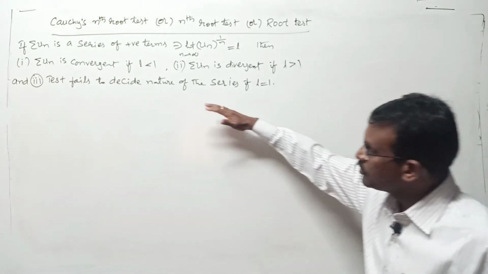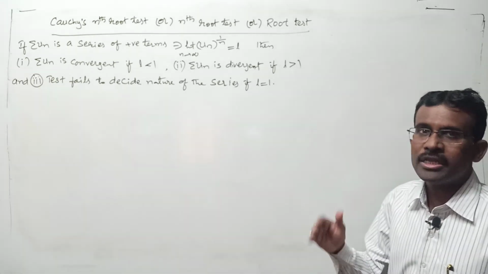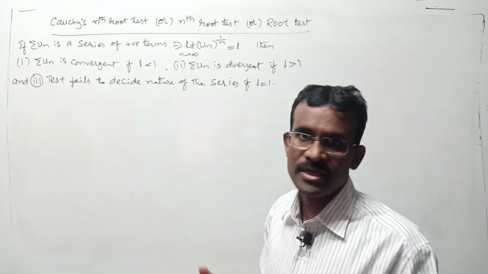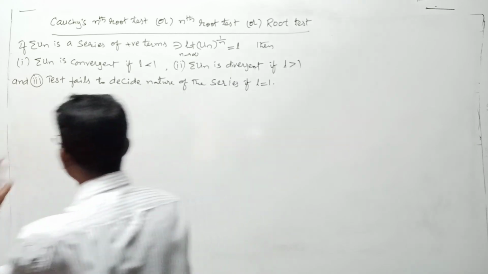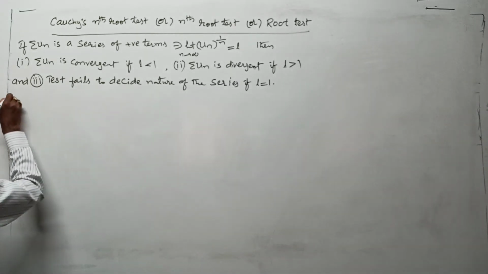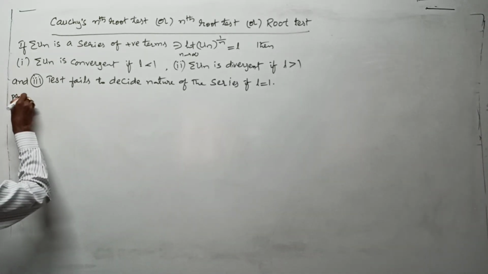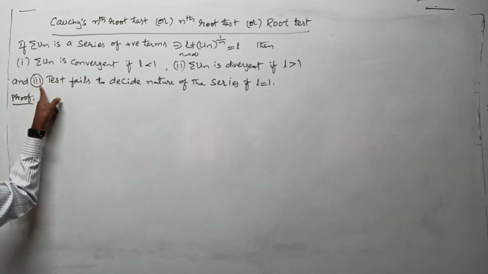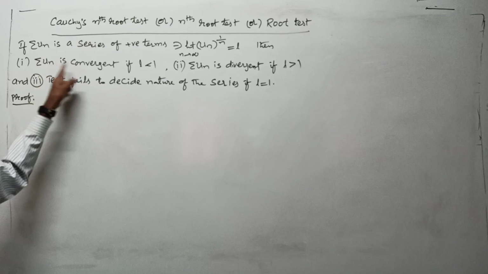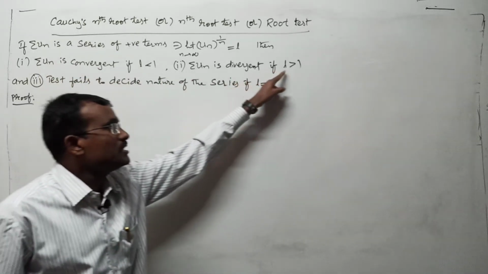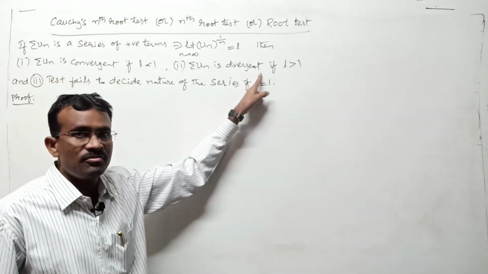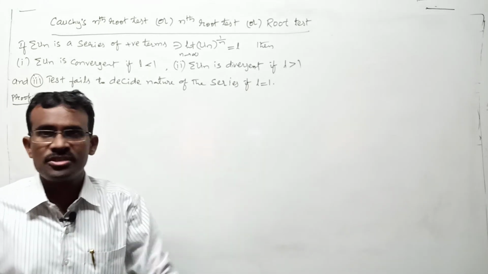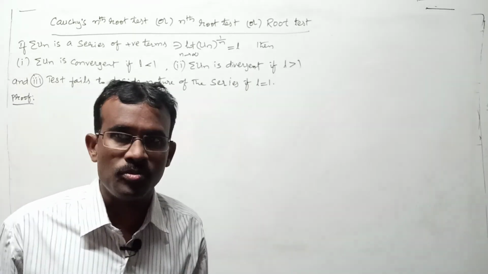This is the statement of your above condition, right? First of all, I want to prove this result. After that, how you can proceed in the problematic area, I will explain clearly. First, come to the proof. Basically, in the proof, we have to do three conditions. When L is less than 1, you have to show sigma un is convergent. When L is greater than 1, we have to show sigma un is divergent. Whenever L equals 1, the test fails. These three situations you have to prove, right?